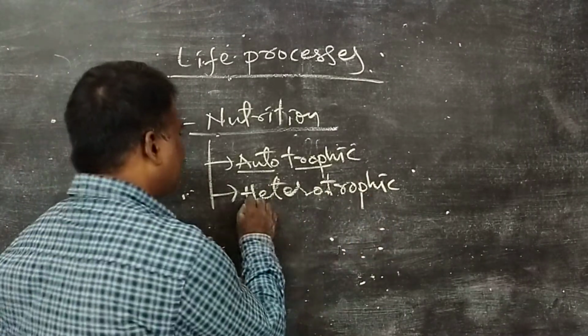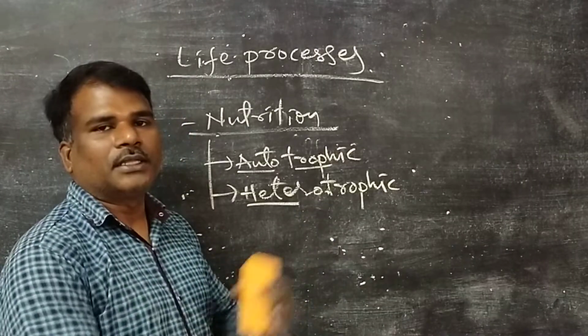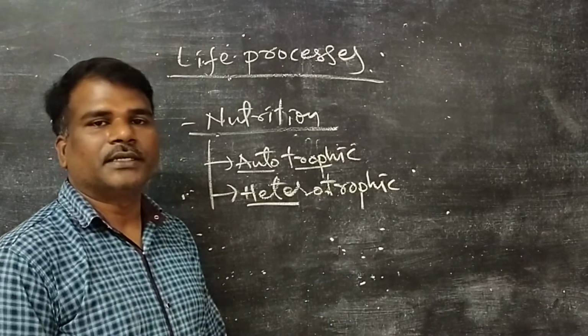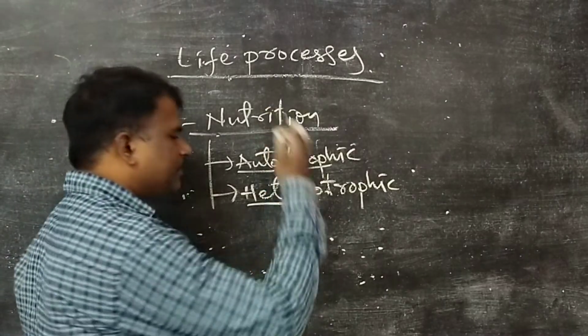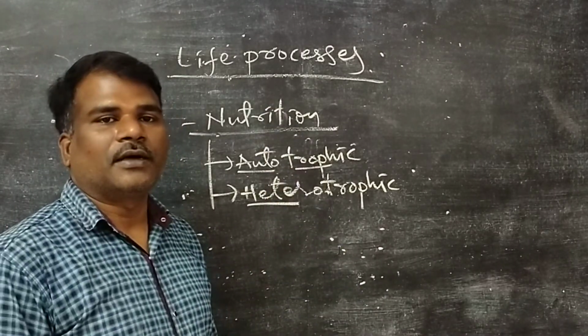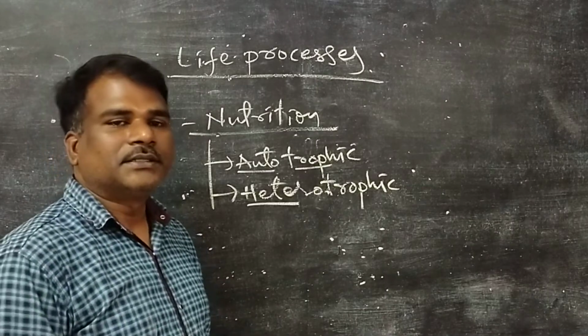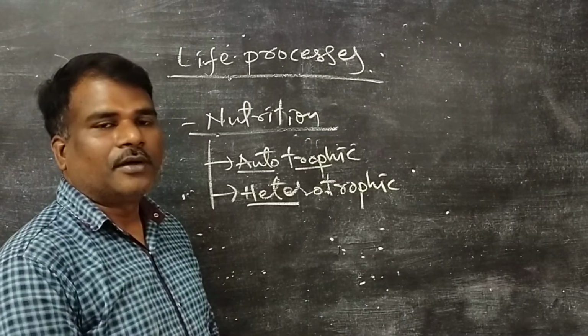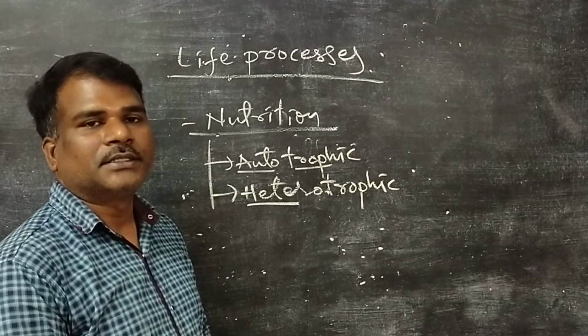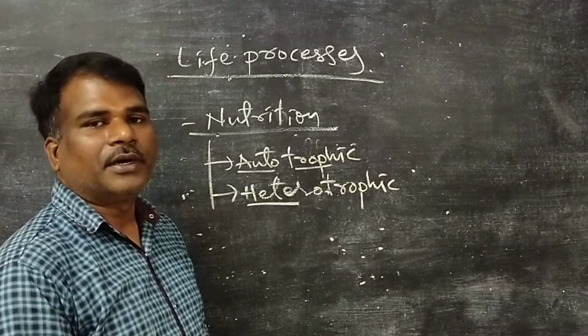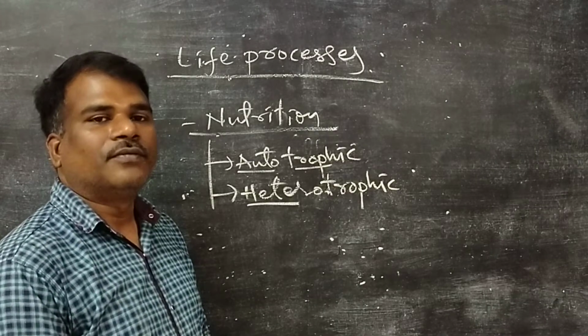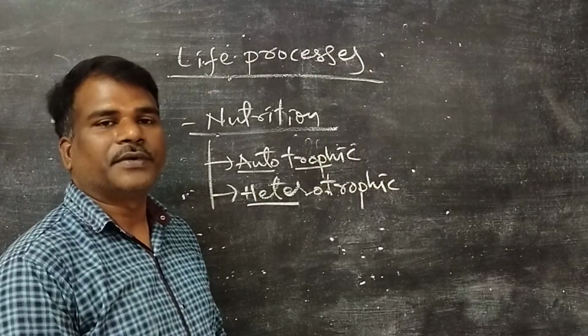In heterotrophic nutrition, hetero means they depend upon other organisms for their food materials, and they cannot prepare their own food. They are completely dependent upon other organisms like plants. Organisms which depend on other organisms for their food material show heterotrophic nutrition.